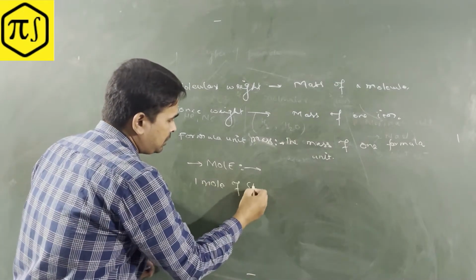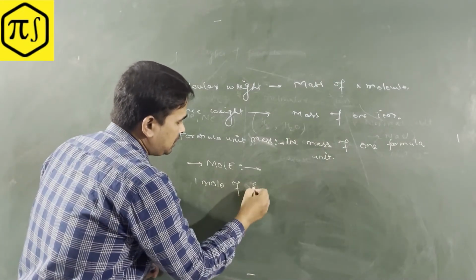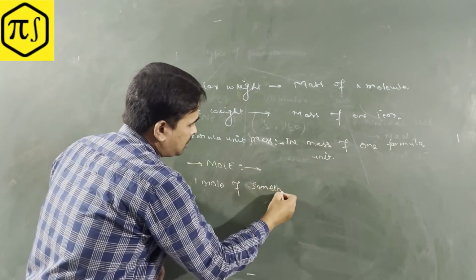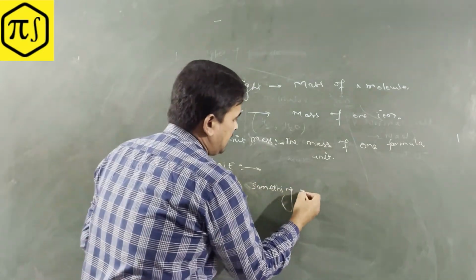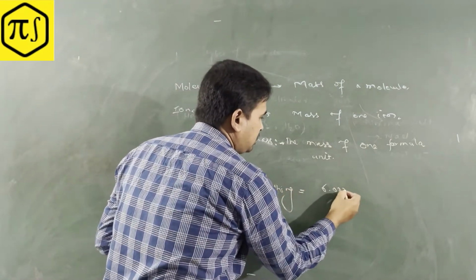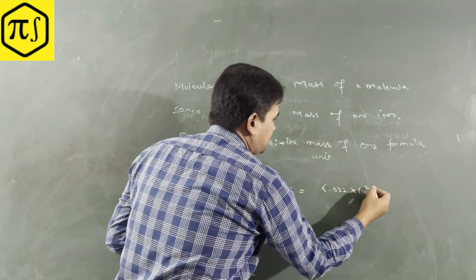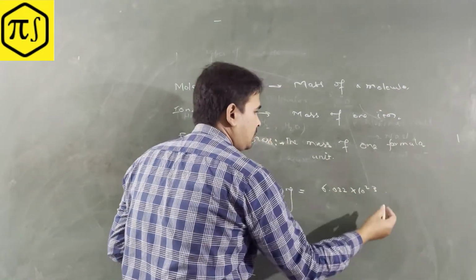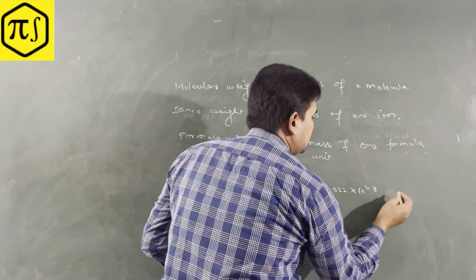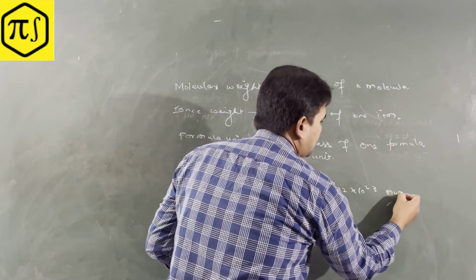of something equals 6.022 x 10^23 number of atoms.